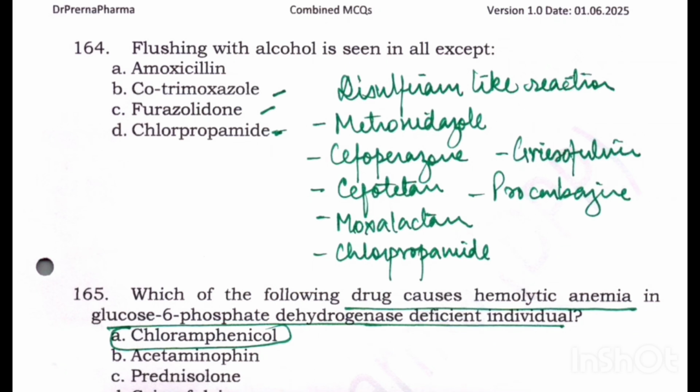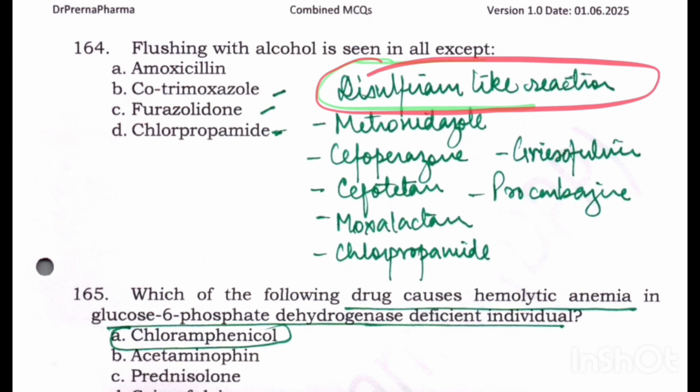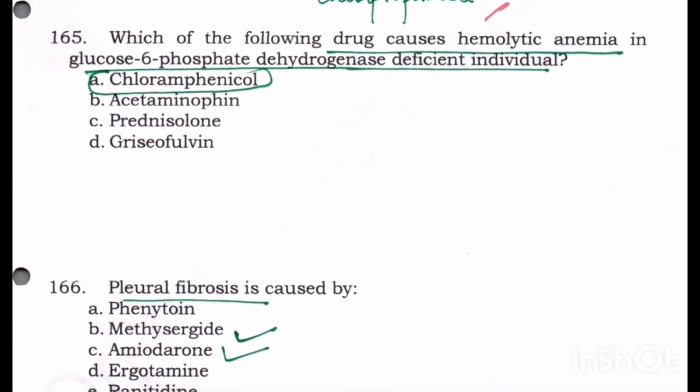Next is flushing with alcohol is seen in all except. Now flushing with alcohol means we are talking about disulfiram-like reaction. Disulfiram-like reaction is seen with amoxicillin, cotrimoxazole, furazolidone, chlorpropamide. Who does it? Metronidazole, cefoperazone, cefotetan, moxalactam, chlorpropamide, griseofulvin, procarbazine. These definitely do it. Cotrimoxazole does it, furazolidone does it, chlorpropamide also does it. So the only drug which does not cause it, as they are asking except, is amoxicillin.